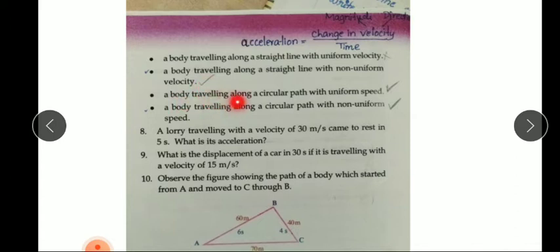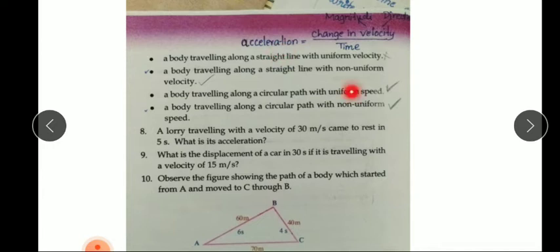A body traveling along a circular path with uniform speed. In this case, the body is moving along a circular path. So we know that along the circular path the direction changes. Whenever the direction changes, its velocity changes. If there is a change in velocity, then there will be acceleration.